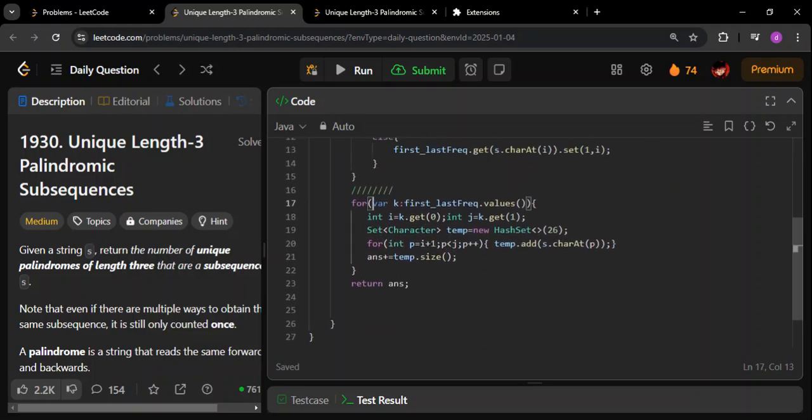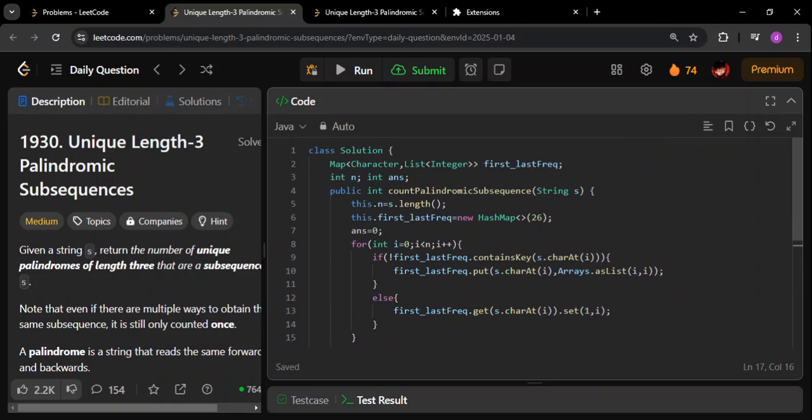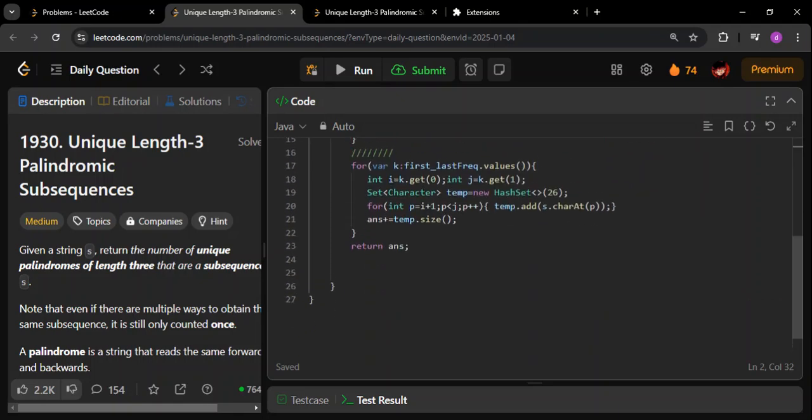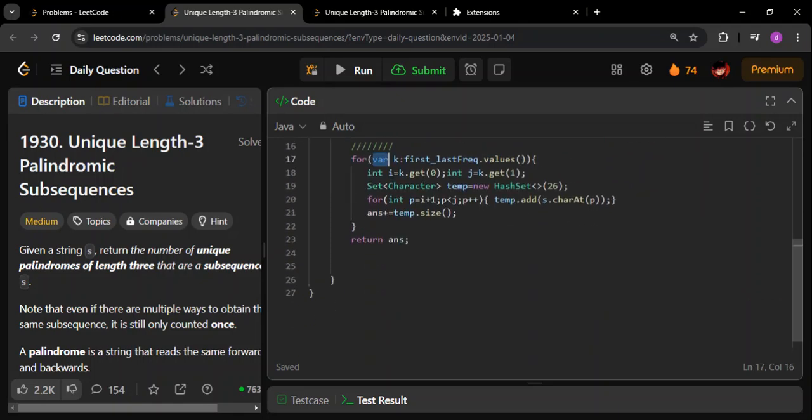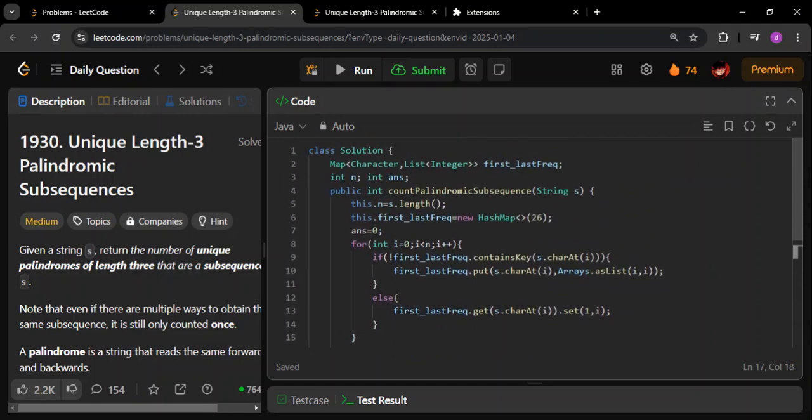You can write, see, remember one thing, there's a keyword called auto in C++. Whenever you write auto, the compiler, that is the interpreter or IDE, whatever you're using, will predict the data type of it. Similarly, I am doing that here. If you see, for k, I'm not mentioning the data type. Ideally the data type should be list of integer, but I have mentioned var, because the interpreter can interpret it on its own. With the IDE or whichever way you're compiling it, it has to be interpreted on its own. Ideally you should be mentioning this, but this is a faster way of doing it if you are writing very complex stuff.